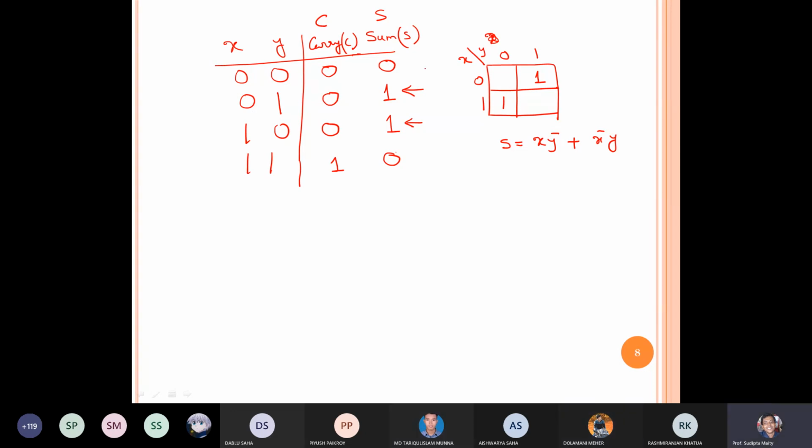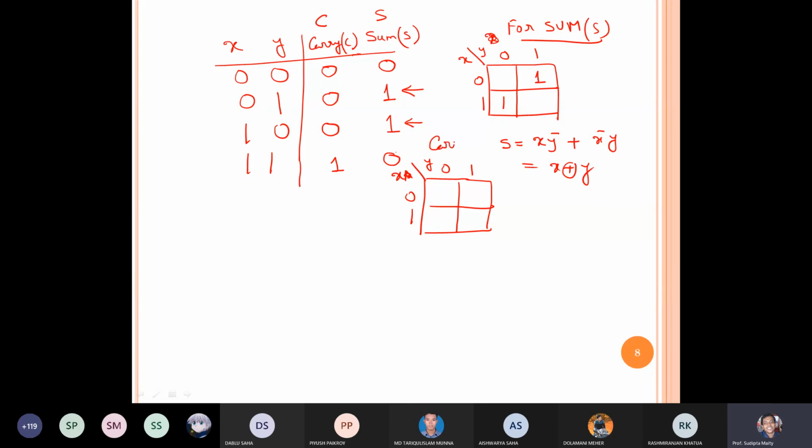Yes, sir. Okay. For sum, what is the gate? That is the XOR gate, X XOR Y. Similarly, I can make another box for carry. Sorry, here it should be X, it should be Y. 0 1 0 1. It is for carry. So only carry is this one, this row. So double one means this one. So C is nothing but what value? X Y.